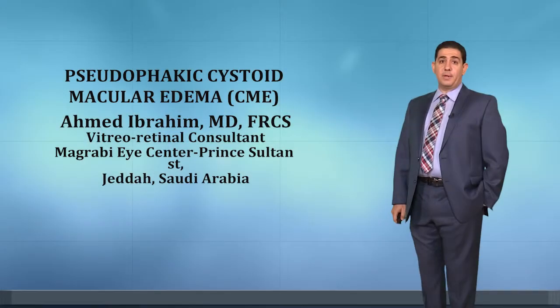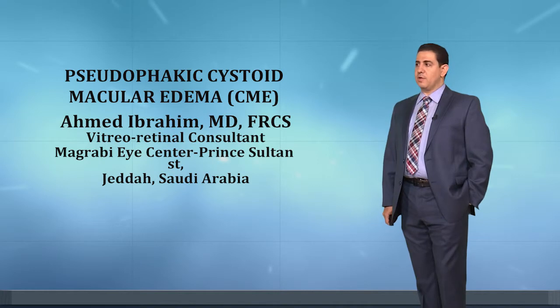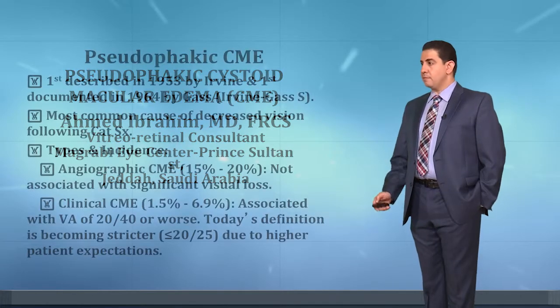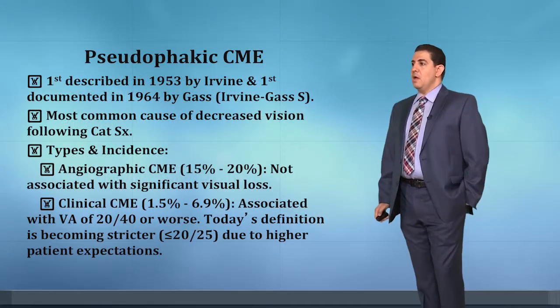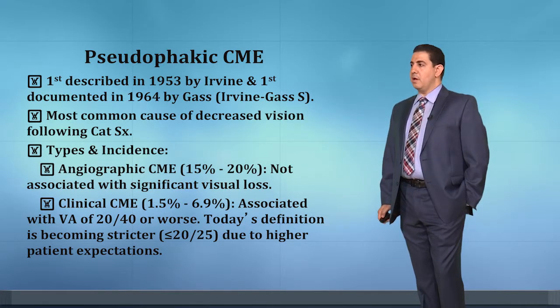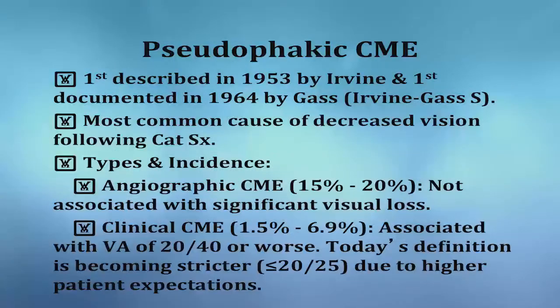The second topic today for the posterior segment complications of cataract surgery is also very important: the pseudophakic cystoid macular edema. Pseudophakic cystoid macular edema was first described in 1953 by Irvine and first documented in 1964 by Gass, so the name was Irvine-Gass syndrome. It is the most common cause of decreased vision following cataract surgery.